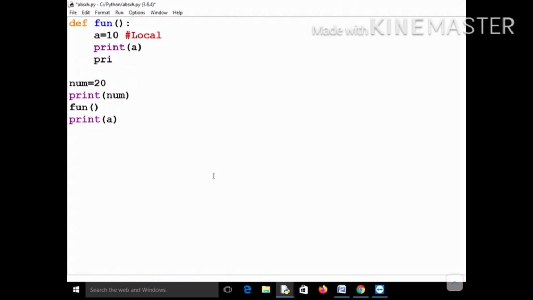So let me try to print num here and see what output it gives. Let me erase this one because this is incorrect. You now know that it is a local variable.